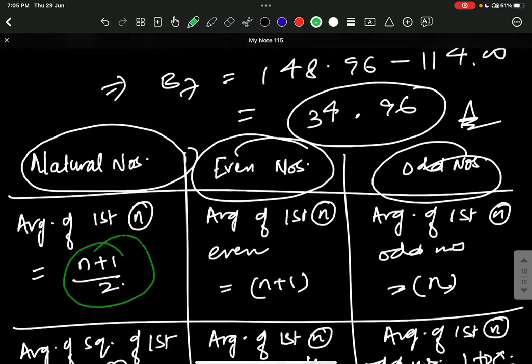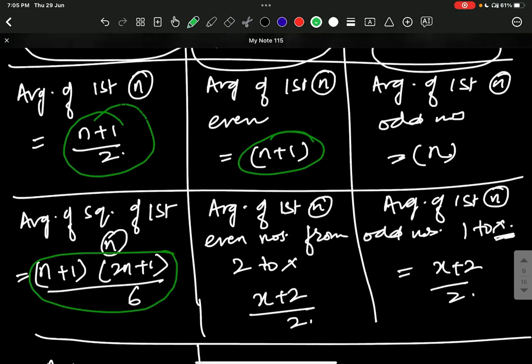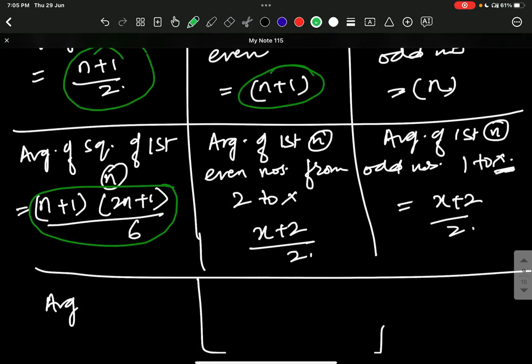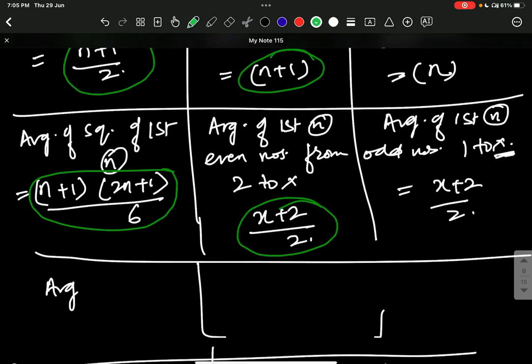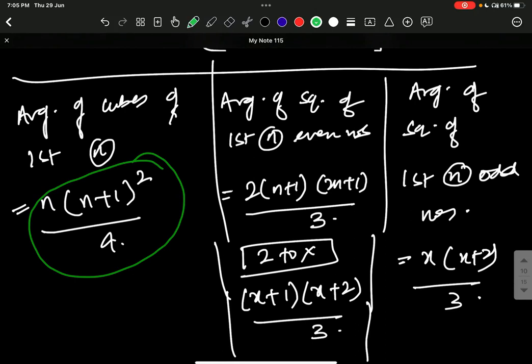When I am talking of even numbers, the average of first n even numbers is n plus 1. Then for the even numbers in the range of 2 to x, it is x plus 2 divided by 2. Then the average of the square of first n even numbers is twice of n plus 1 into 2n plus 1 divided by 3. When there is a range from 2 to x, it would be x plus 1 into x plus 2 divided by 3.